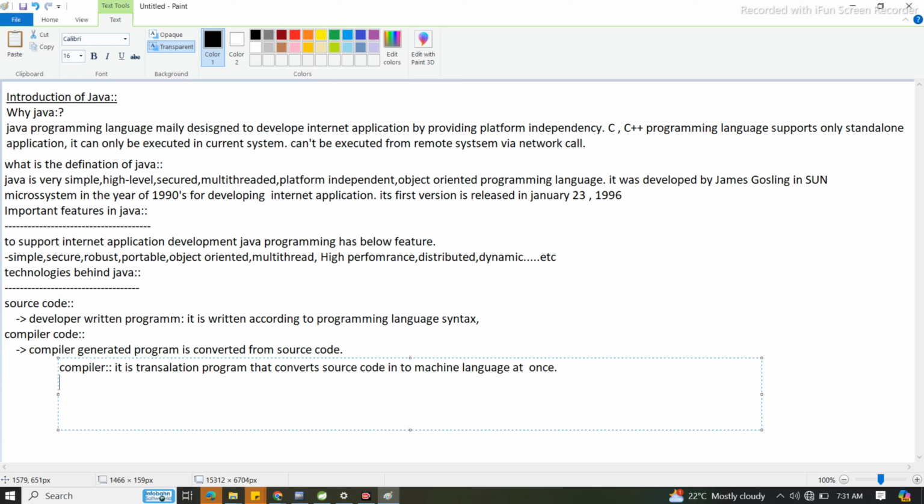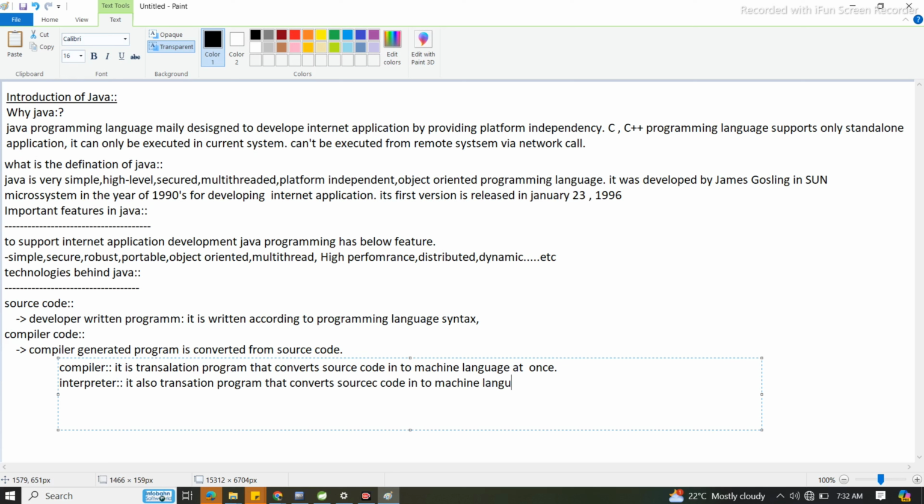Okay, so now the interpreter. What is that? It is also a translation that converts source code into machine language, but line by line.